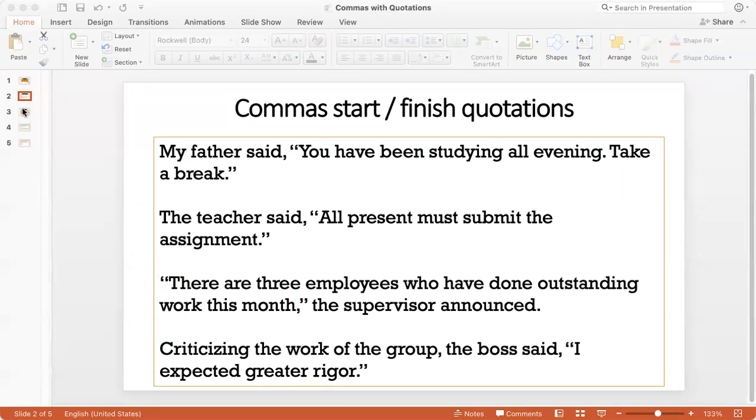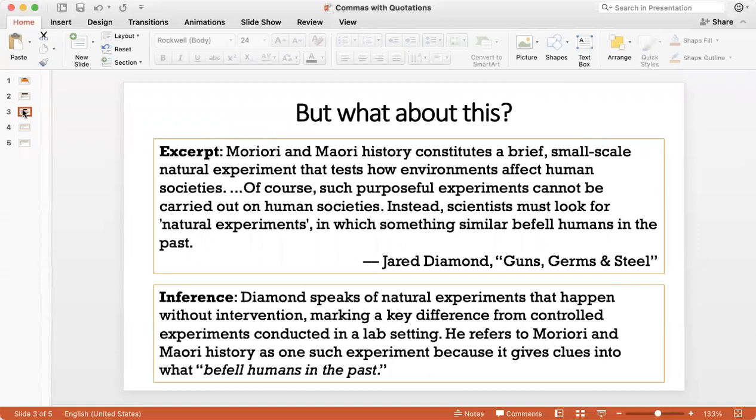Now let's look at a particular case. Let's say I have an excerpt. This is an excerpt taken from Guns, Germs and Steel by Jared Diamond. And the excerpt says, "Moriori and Maori history constitutes a brief, small-scale natural experiment that tests how environments affect human societies. Of course, such purposeful experiments cannot be carried out on human societies. Instead, scientists must look for natural experiments in which something similar befell humans in the past."